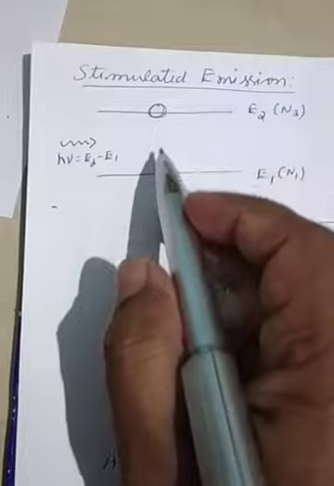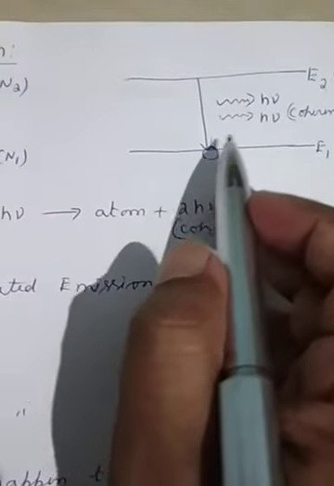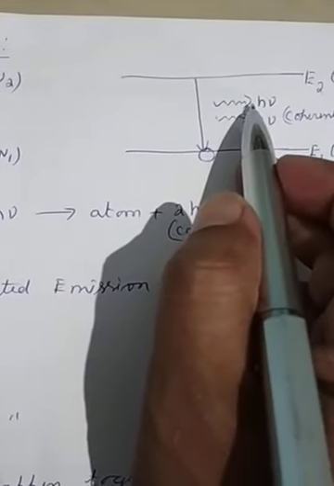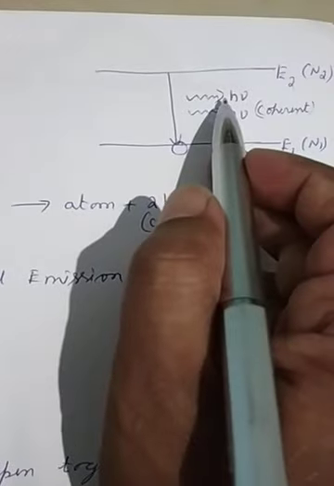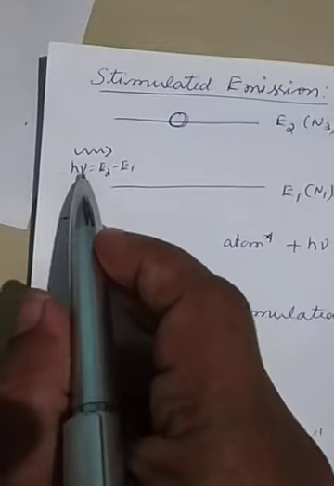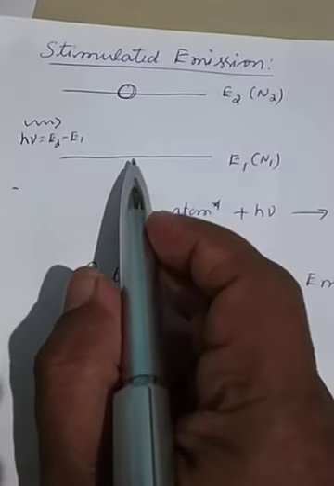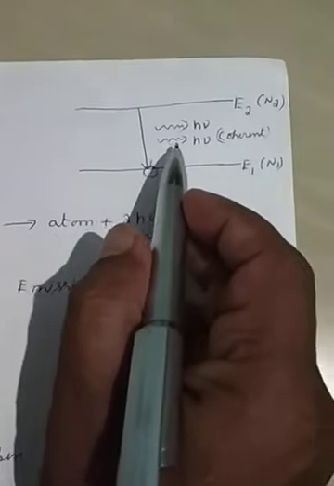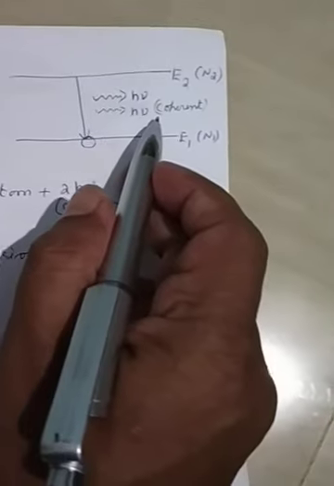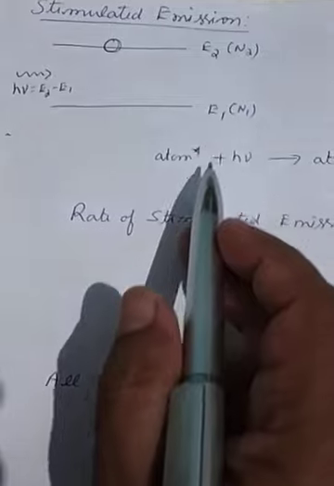down from higher level to ground level, and during that process the light energy is emitted, and that emitted light will be such that it will be in phase with the incident light. That is, the incident light is stimulating the atom to come down from higher to lower level, and the emitted light will be in phase with the incident light. That is, both of them will be coherent, and this process is known as the stimulated emission.